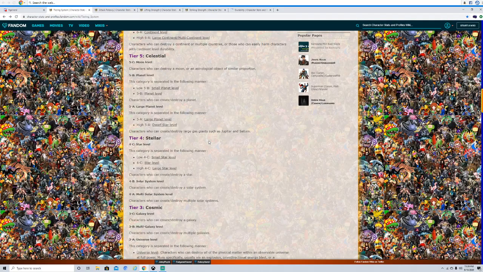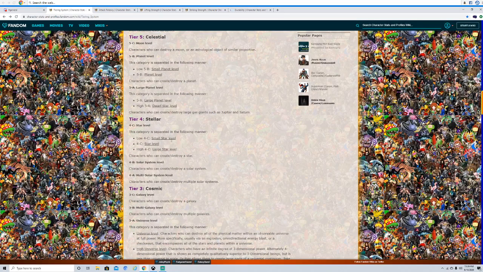So, basically, characters like Cell and Kenshiro, and if we lowball it, Post-Crisis Superman, are examples. Basically, these characters can blow up star systems, right? And keep in mind, the difference between a star system and a star is a massive difference.